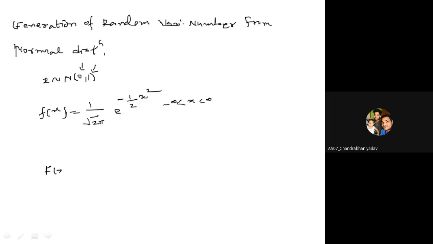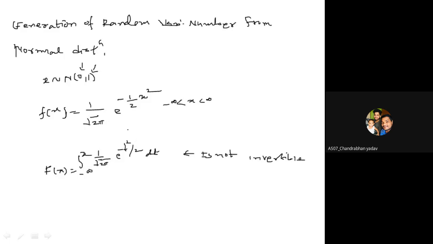And if we find out the CDF, F(x) has this form: minus infinity to x, 1 upon root 2 pi e raised to minus t square by 2 dt, and which is not invertible. So how to generate a random number?